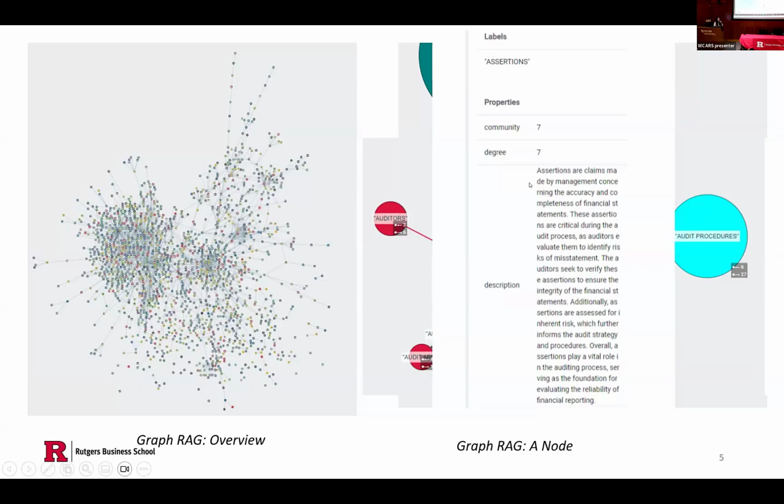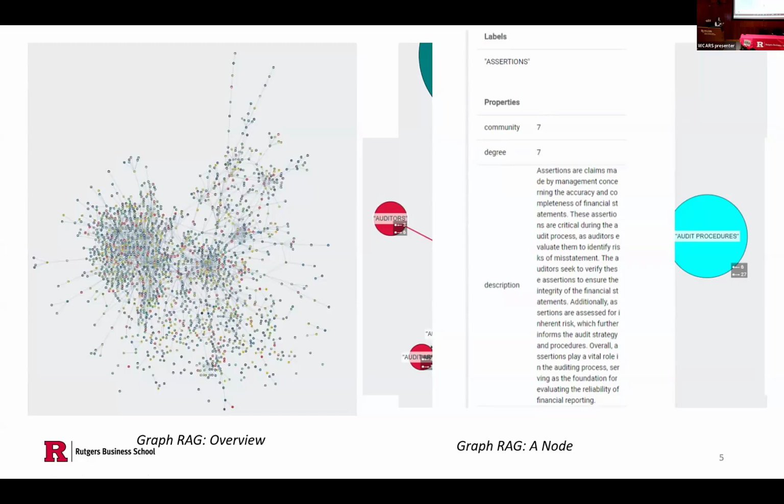And when I click every node, we can see the details of the node: the community number, which cluster it is in, how many nodes are connected to this element, and the description. The description is generated by a large language model based on the documents we provided to the large language model, not based on general information.